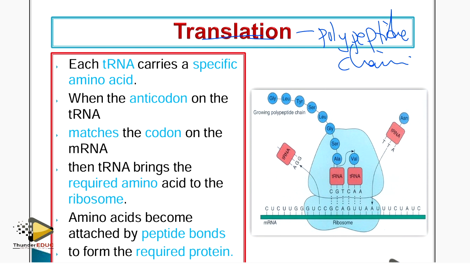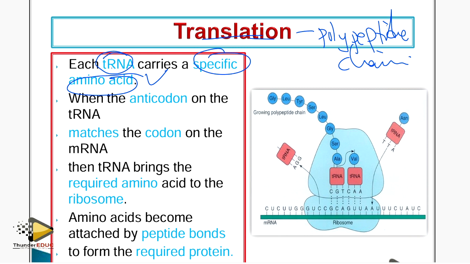That's number one: each tRNA, or each transfer RNA, carries a specific amino acid. Each tRNA carries a specific amino acid. This is the one mark. If you lose one of these, you lost. It's an all or nothing law. You get it wrong or you get it all.